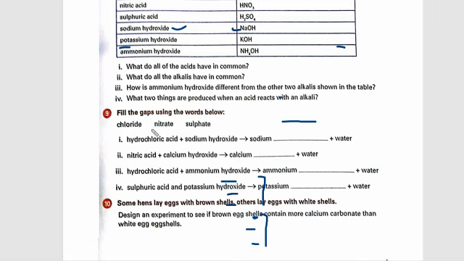Fill the gaps using the words below. These are the words they have given: chloride, nitrate, and sulfate. Now you are supposed to solve the word equation. The formula of hydrochloric acid is HCl. When HCl reacts with sodium hydroxide, NaOH, it forms sodium chloride, NaCl, plus water. It is a neutralization reaction because water is produced. Because of HCl, chloride is here, so sodium chloride. Do we have the word chloride? Yes, we do. We put chloride in this blank.